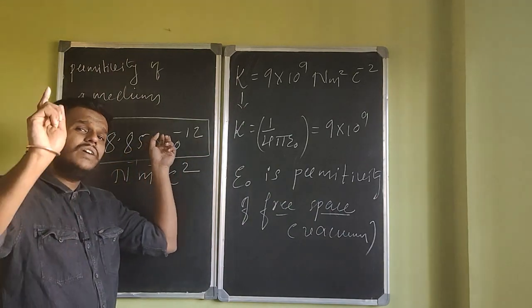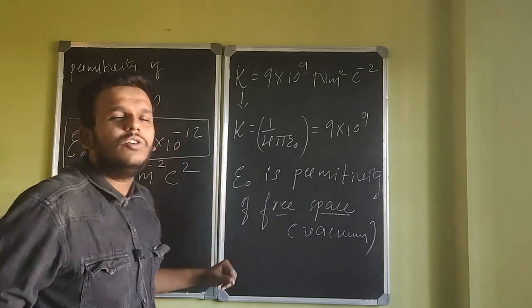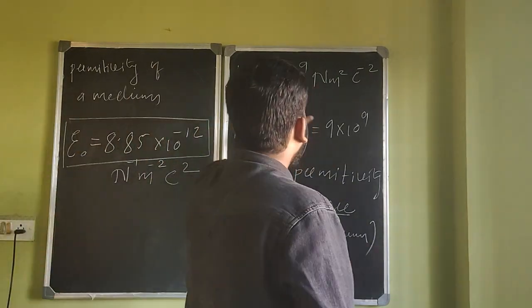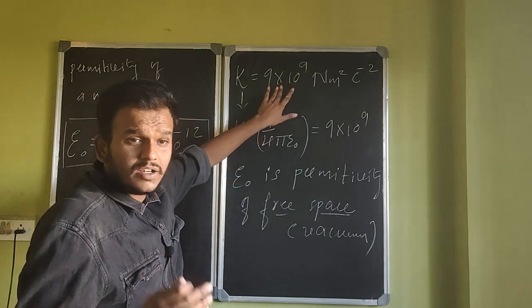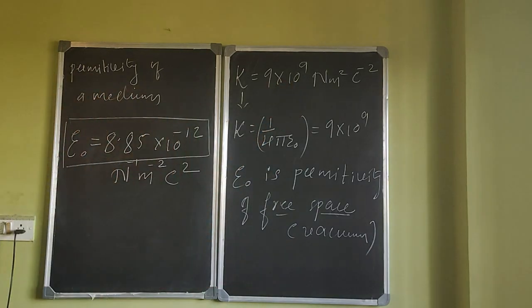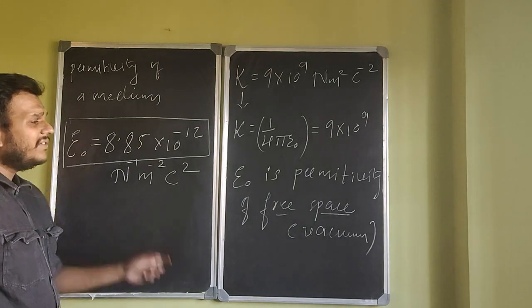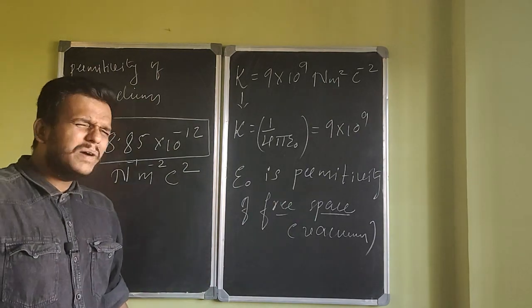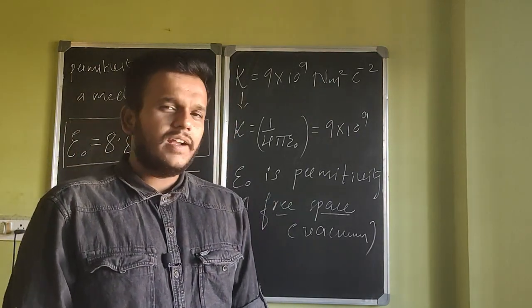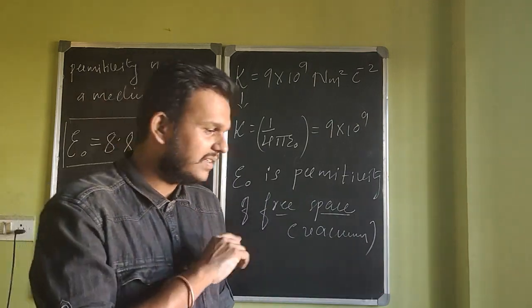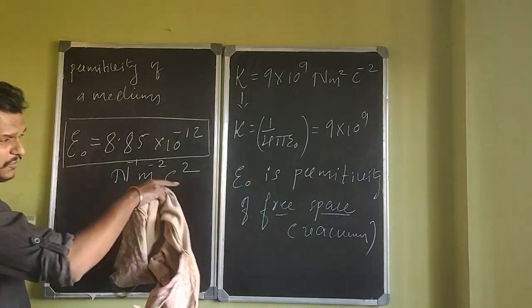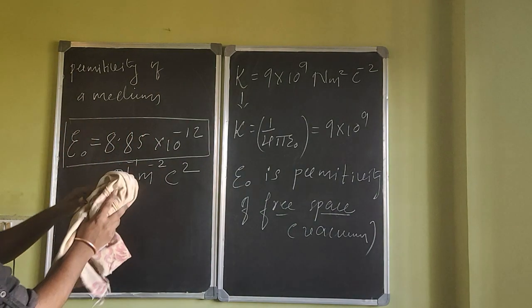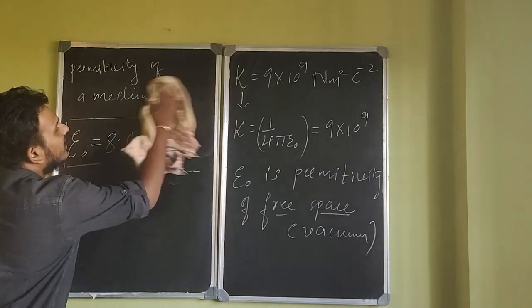Do you have to remember this value? Yes, but don't worry, you'll automatically remember. You will do so many problems that you'll remember that. Can't live without this value in 12th. You have to remember that value, right? So epsilon naught is permittivity of free space. Yeah, I've been saying permittivity of free space a lot. Is there any other medium? Yes, there is. Please listen to this carefully. But anyway, the force can easily be calculated this way. Fine. I hope you understood this.